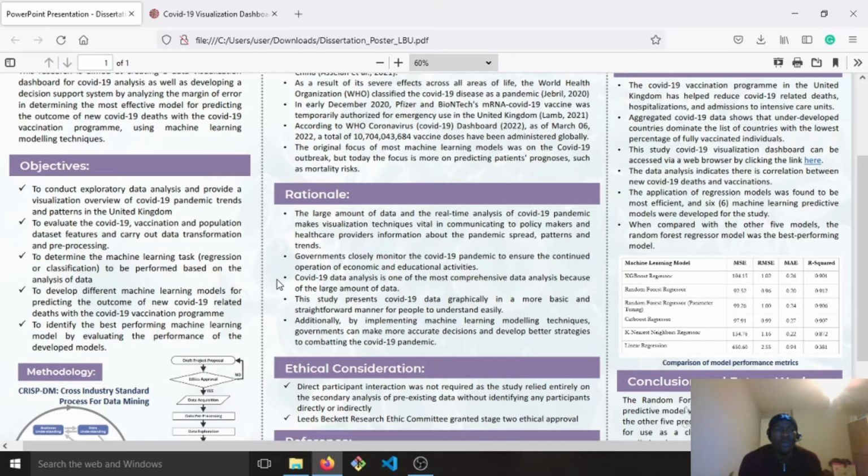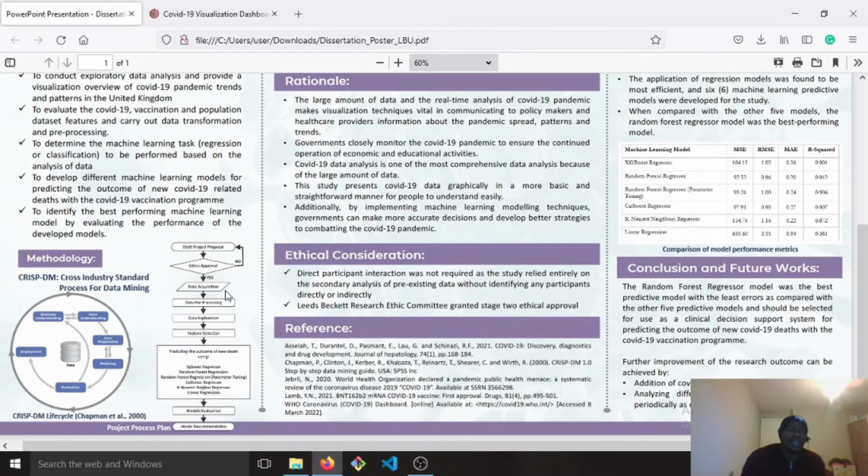Also, to develop different machine learning models for predicting the outcome of new COVID-19 deaths in relation to the vaccination program, and lastly to identify the best performing machine learning models by evaluating the performance of the developed models.